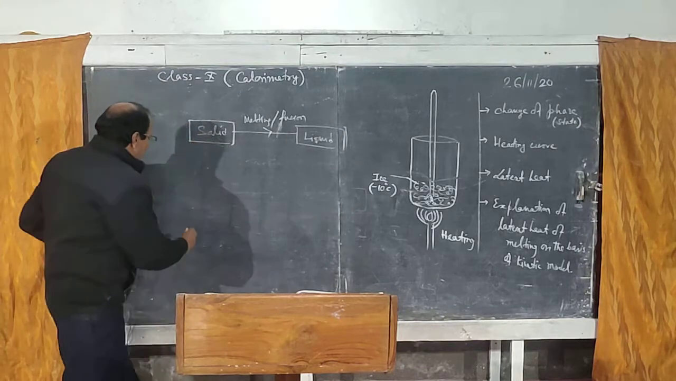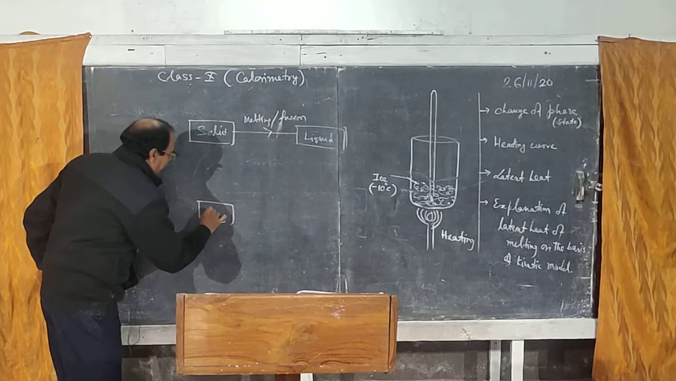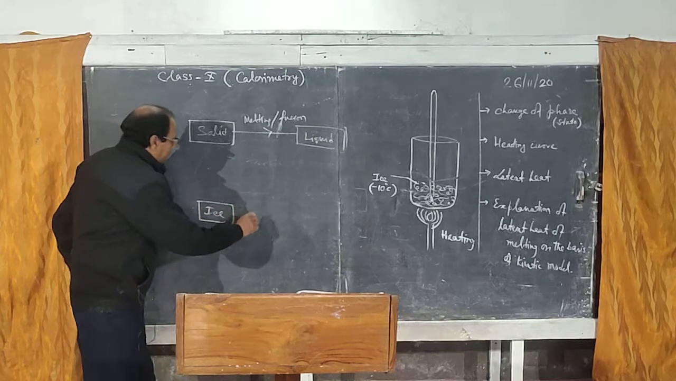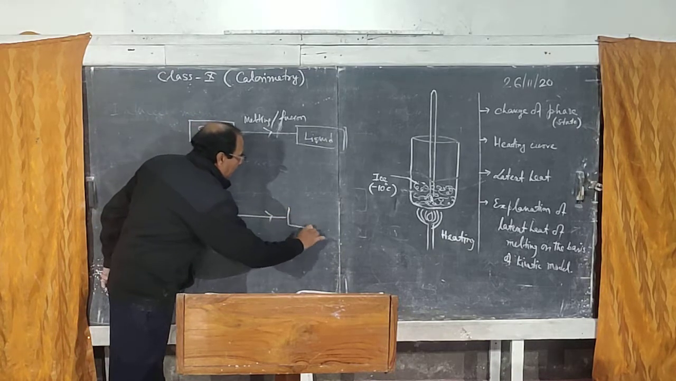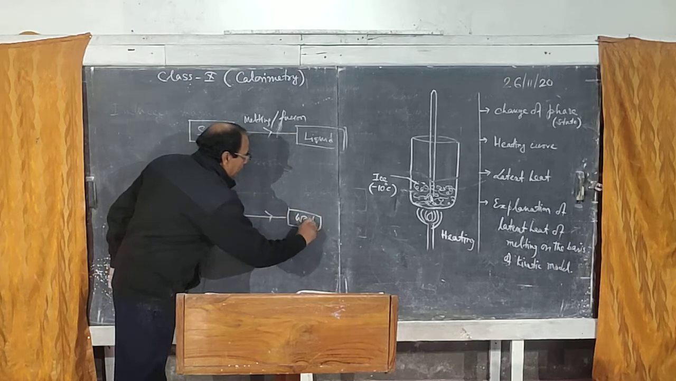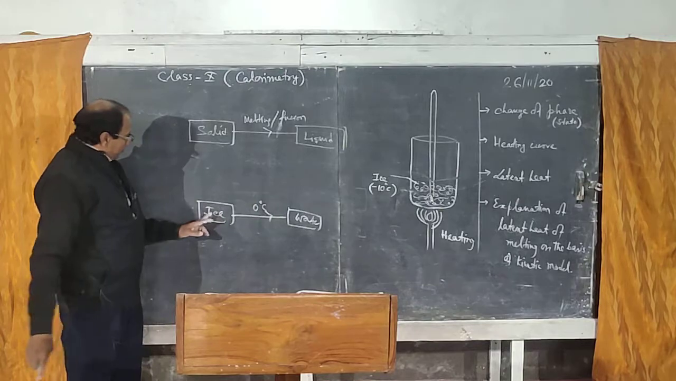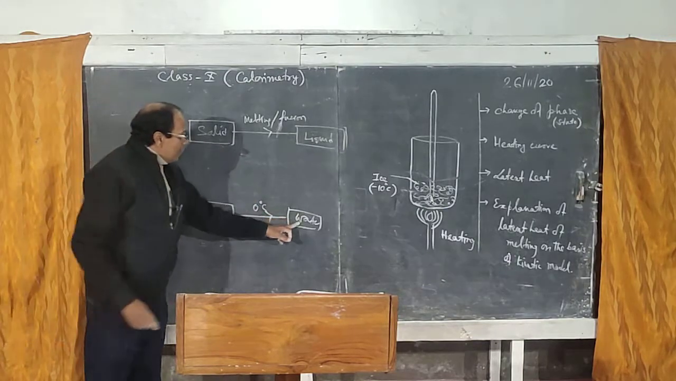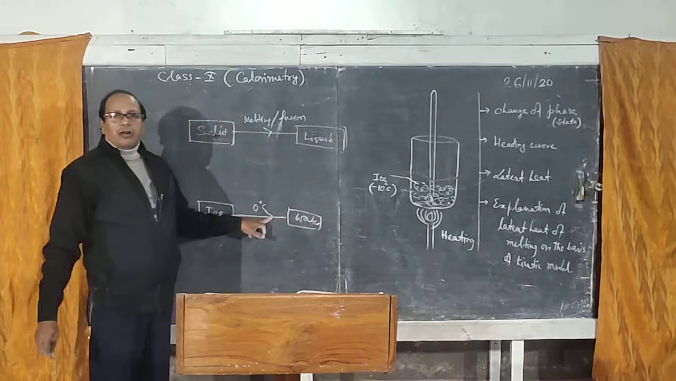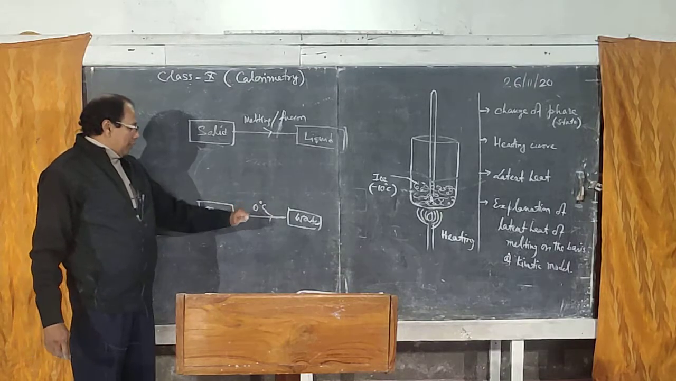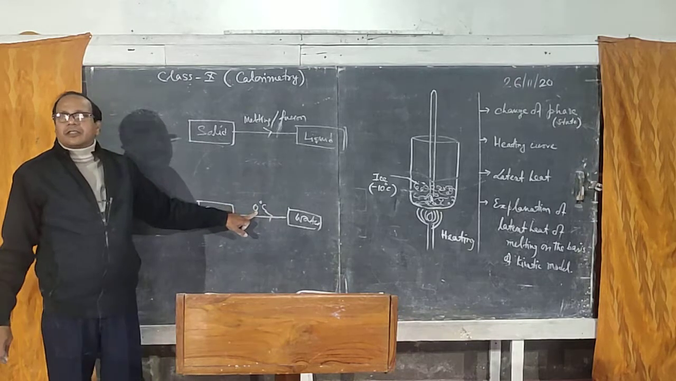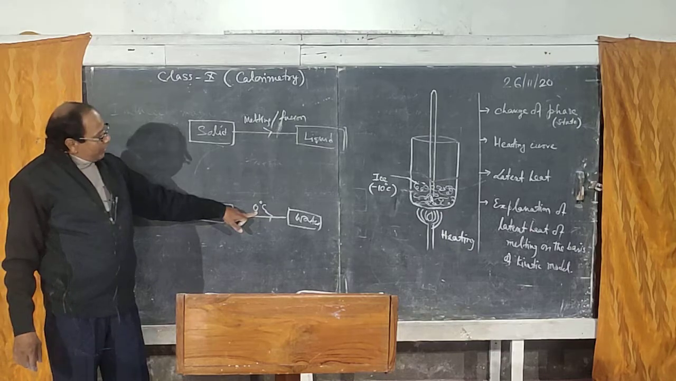In case of ice, suppose ice is a solid state, it can convert into water at 0 degree Celsius. So the process of converting from ice to water at 0 degree Celsius is called melting or fusion, and this temperature 0 degree Celsius is called melting point, right?